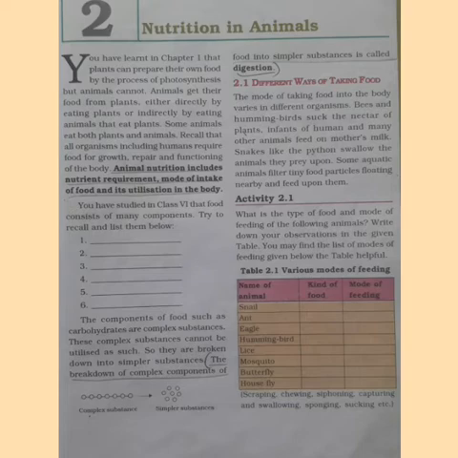There are different ways of taking food by the animals. You might have seen the bees and hummingbirds. They suck the nectar from the plants. You have seen the infants of humans or the babies. They feed on mother's milk. Snakes like the python swallow the animals. Isn't it? So different animals have different ways of taking the food.